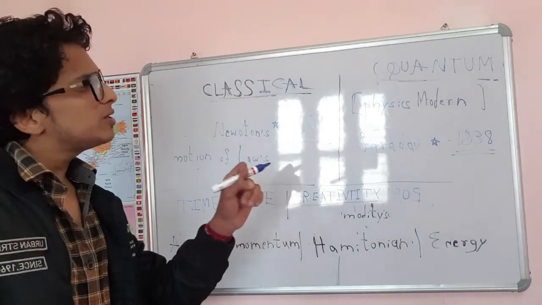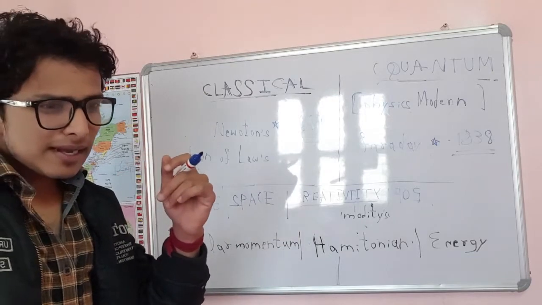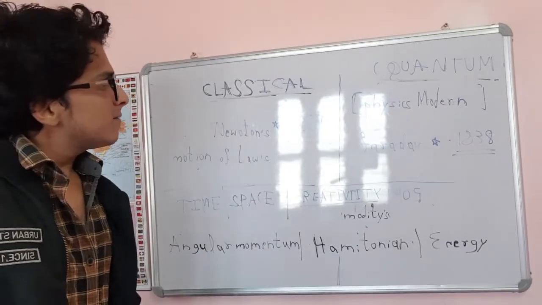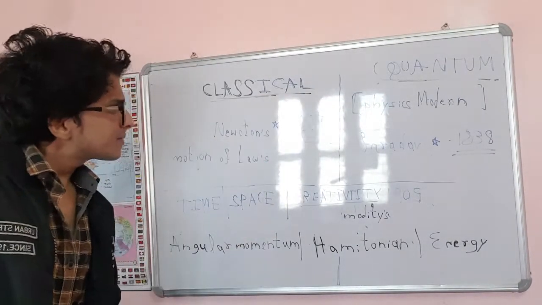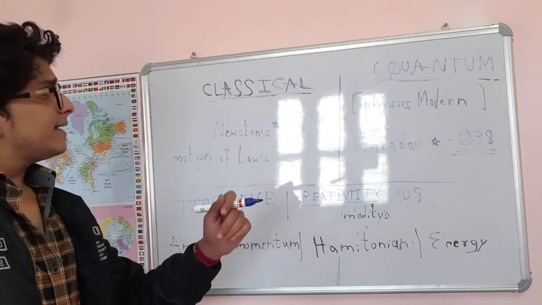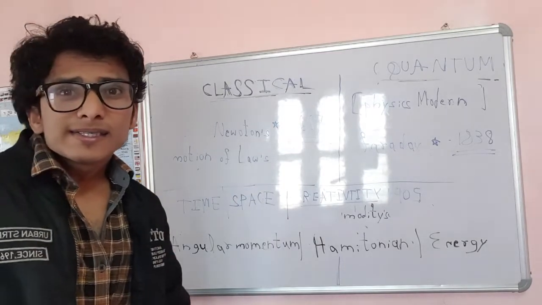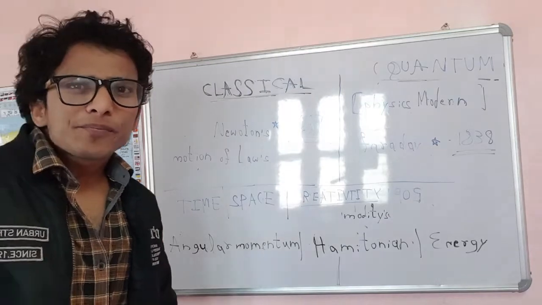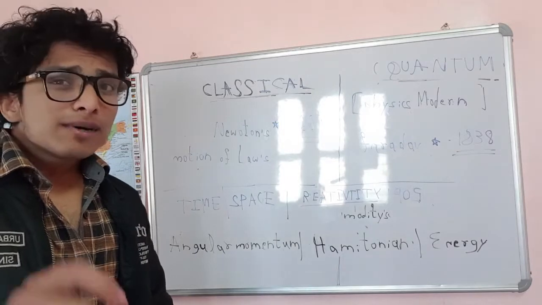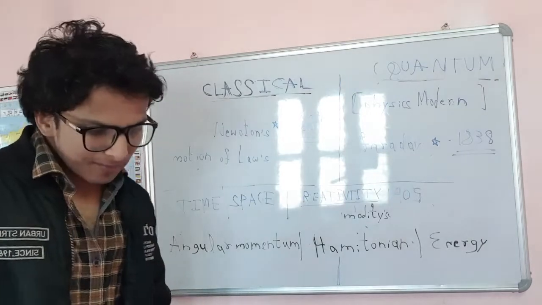But I wish to simply study it so that at one time we are discussing the things regarding the classical and quantum one. First, you will see the classical one. In the year 1687, Newton came. Guys, you already know the famous three laws of Newton: first law, second law, third law.